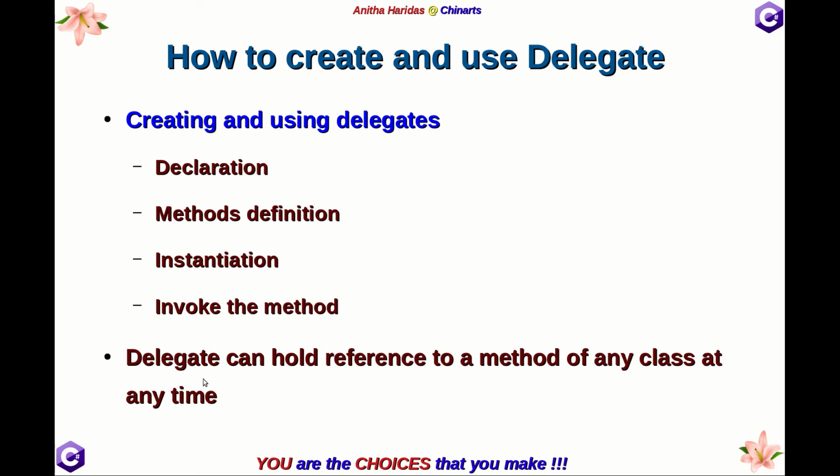So your delegate can hold a reference to a method of any class at any time. So dynamically the reference can point to different methods at different times, at different parts of the program. So you declare a delegate, define the methods which can be associated to it, create an instance of the delegate reference, then invoke the method using the reference. These are the things you have to do if you want to implement a delegate in your program.